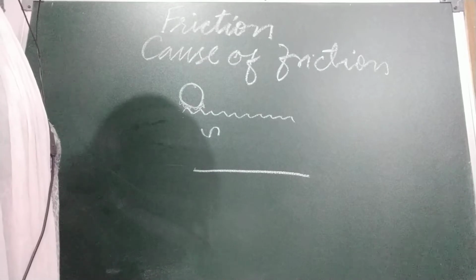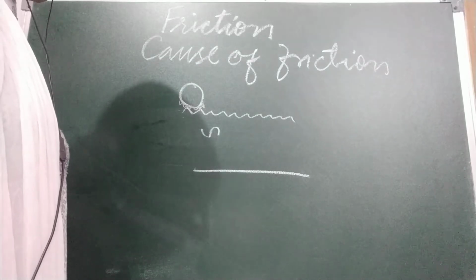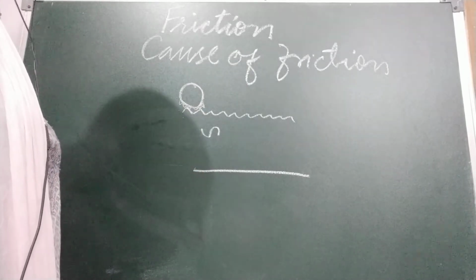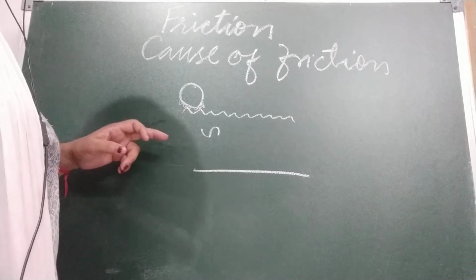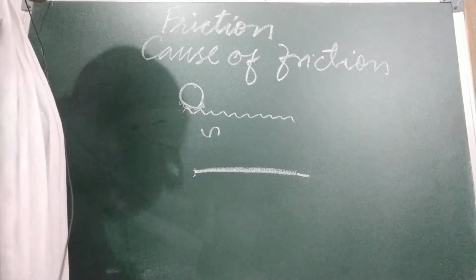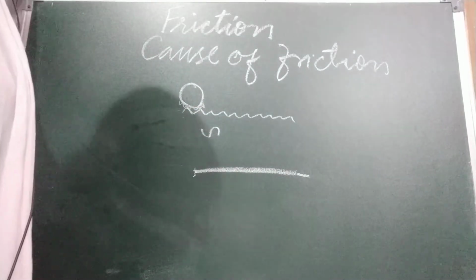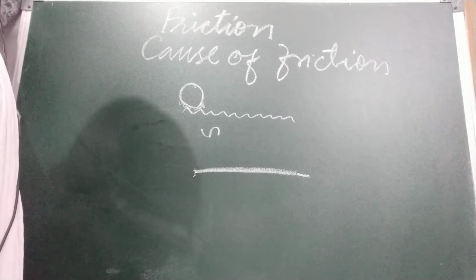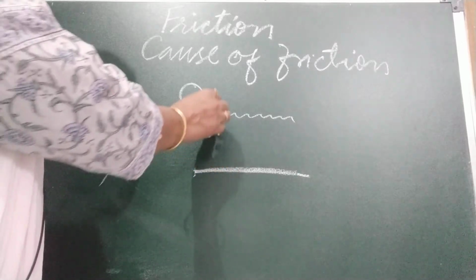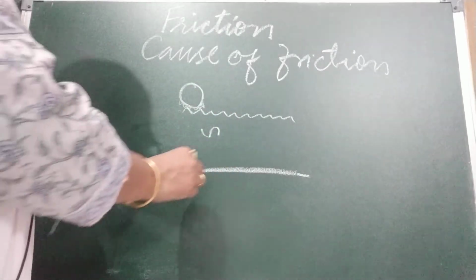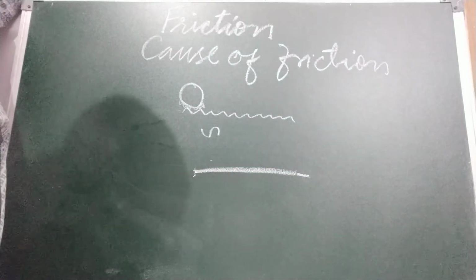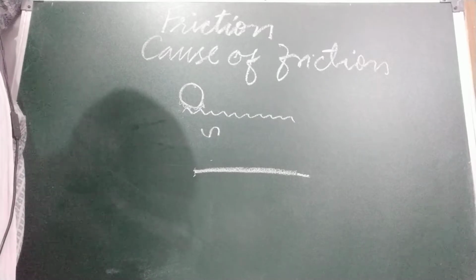We can see this more clearly on a rough surface without using a magnifying glass. This means that if the surface is smooth, the irregularities are fewer, and on a rough surface the irregularities are more. So we say friction is more on an irregular surface and less on a smooth surface. So what does friction depend on? Now we are going to discuss this surface.